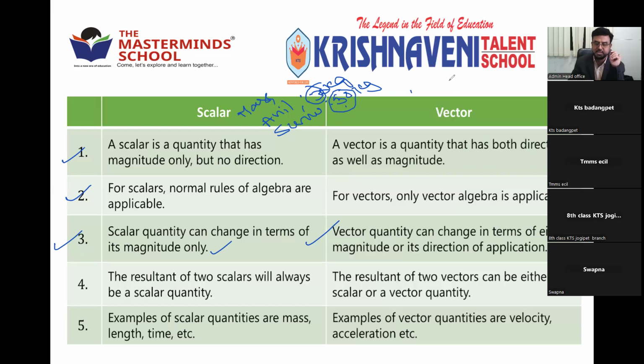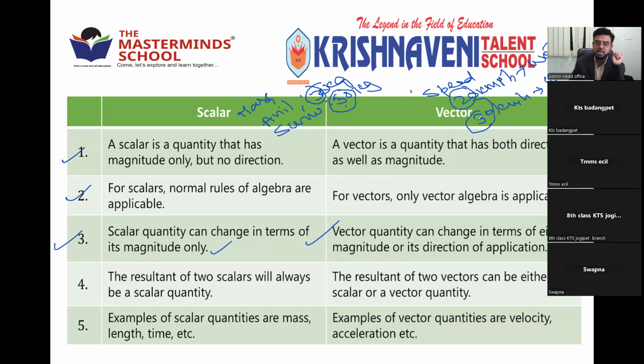Right? For example, you can see, the speed of vehicle is 20 km per hour towards west. Is one statement. It is 30 km per hour west. So what is changing here? Magnitude is changing. Direction is same. So when magnitude is changing, automatically vector changes.